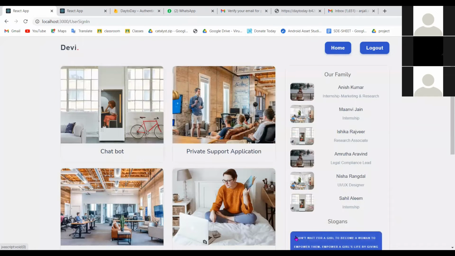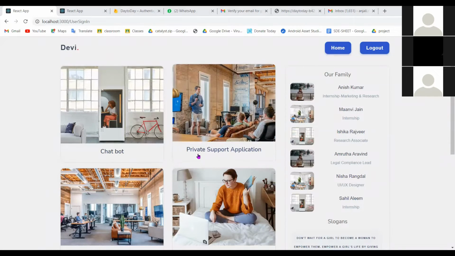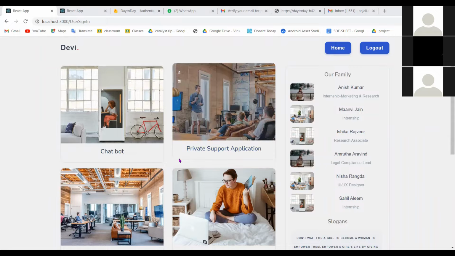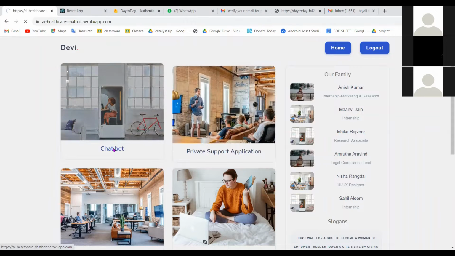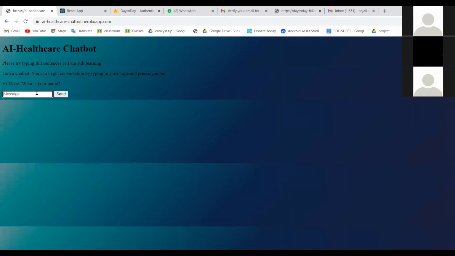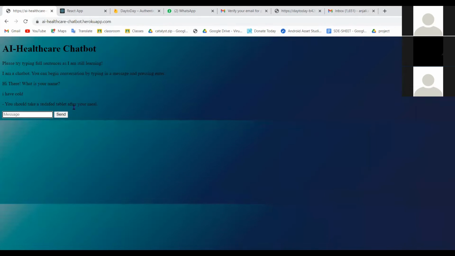So the very first attribute is the chatbot. Moving towards the chatbot, herein all the users or the patients can type their health related issues and the chatbot would answer the same. So if I type I have cold, the answer is you should take a Sudafed tablet after your meal.